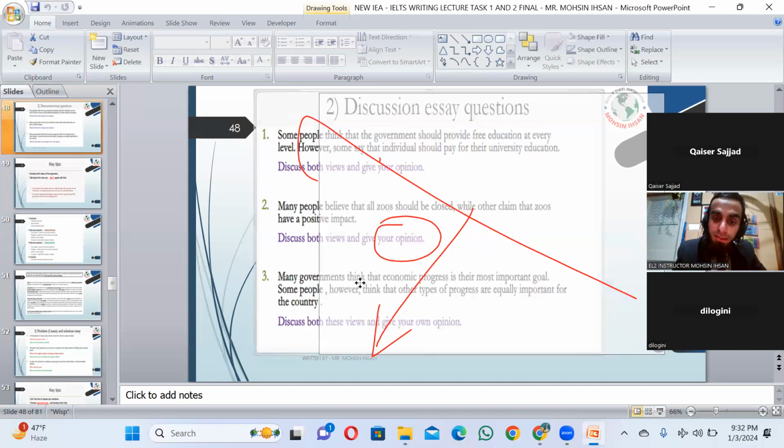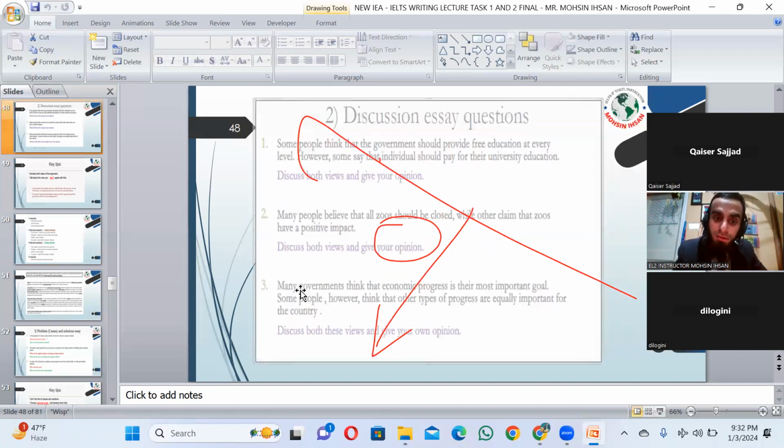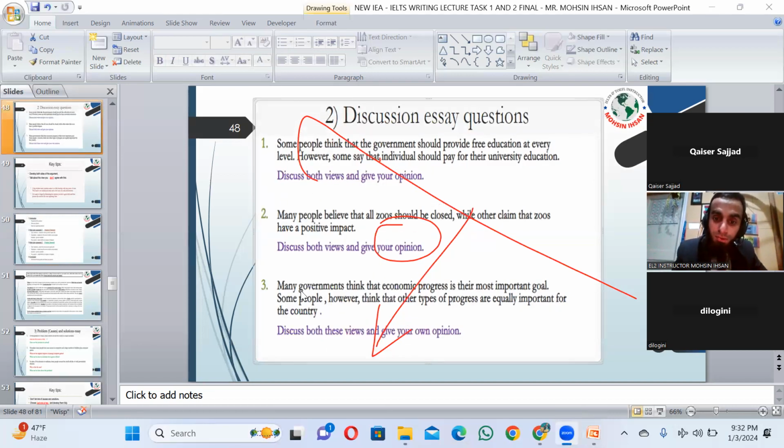Many governments think that economic progress is their most important goal. Some people, however, think that other types of progress are equally important for the country. Discuss both views and give your opinion. Now, many governments think that economic progress is the most important goal. If you think economic progress is important and other progress, like facilities, is not important, that economic progress is the only important thing,